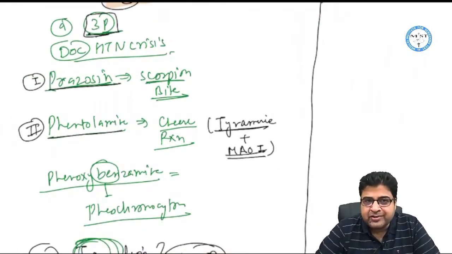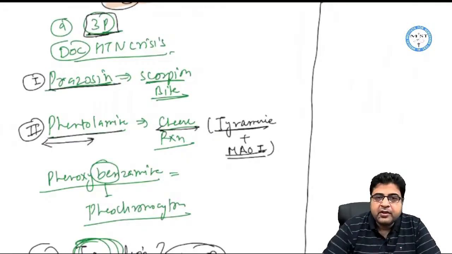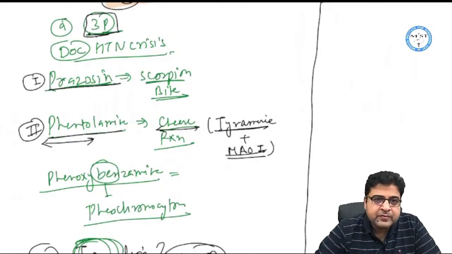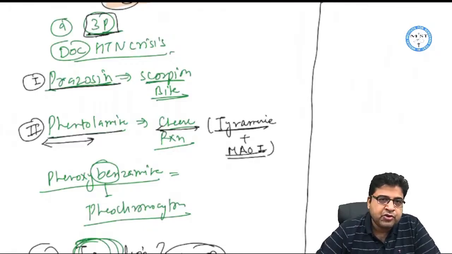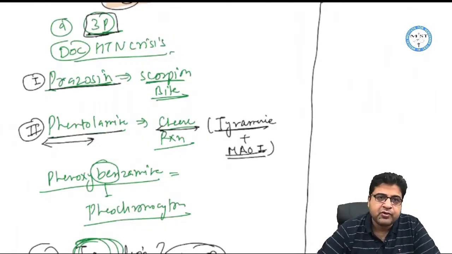Fenta and cheese should always be consumed together. Fenta is the name of a soft drink. So phentolamine, drug of choice for cheese reaction. Prazosin, drug of choice for scorpion sting.